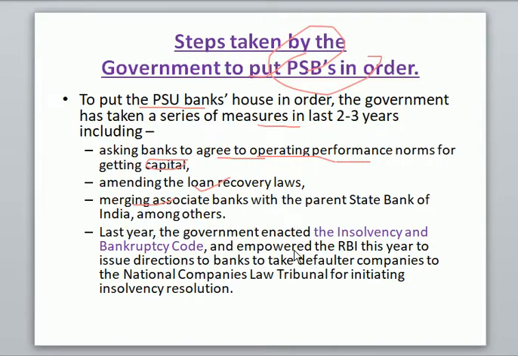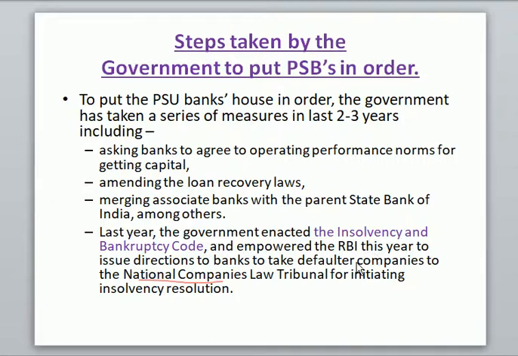Government last year has also enacted the Insolvency and Bankruptcy Code, and empowered the RBI this year to issue directions to the banks to take the defaulter companies to the National Companies Law Tribunal. RBI was empowered by the government of India, as it is a supreme body related to banking regulation and monitoring.